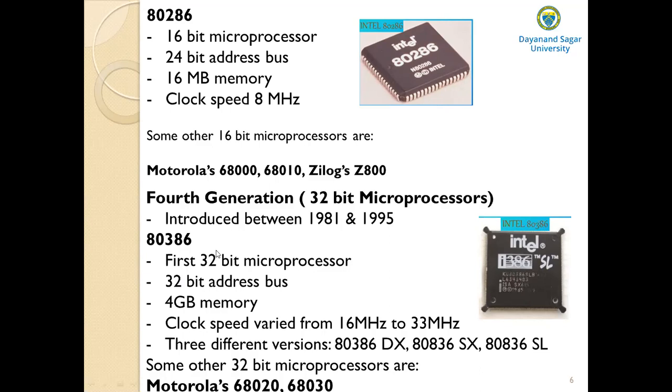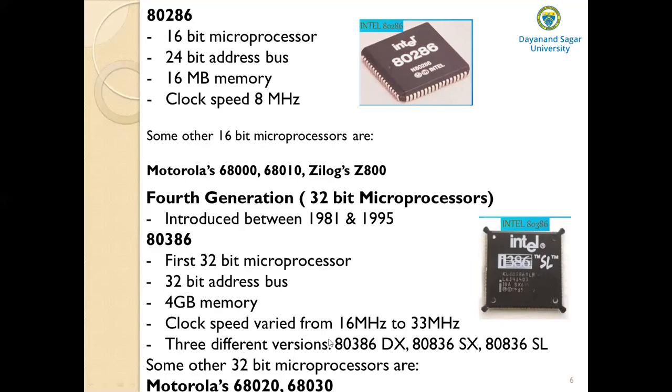What is its data bus width? 32-bit. As I said, the word length or word size is equivalent to the data bus. So it has a 32-bit data bus, and it has a 32-bit address bus. See the increase in the address bus lines. So obviously there is an increase in the memory capacity. 2 to the power of 32 means 4 GB of memory, so it is capable of addressing 4 gigabytes of memory. Its clock speed varied from 16 megahertz to 33 megahertz.